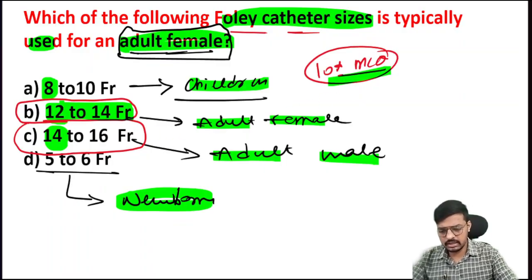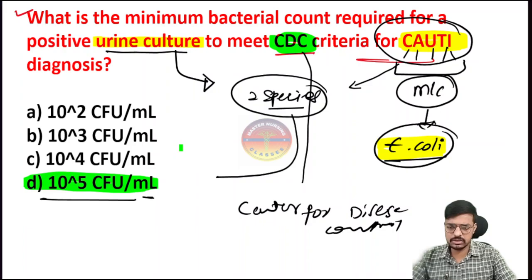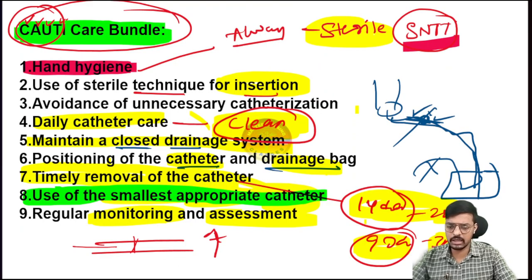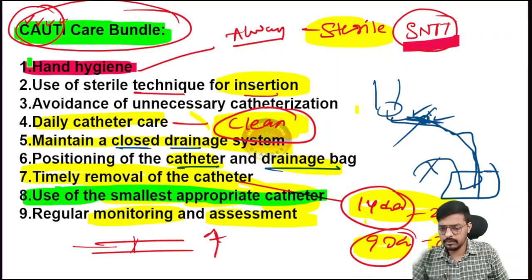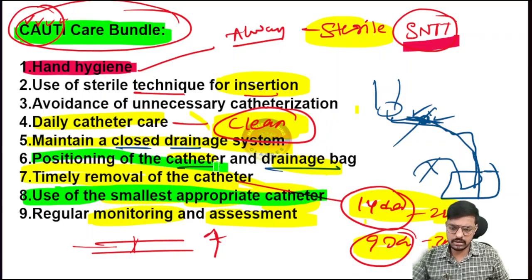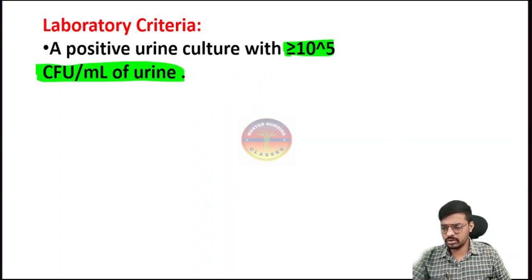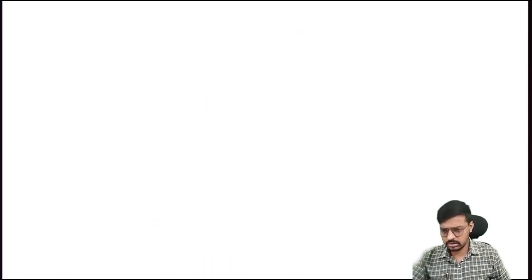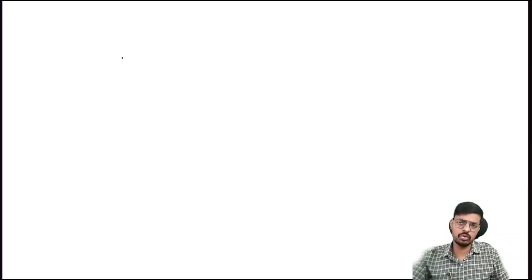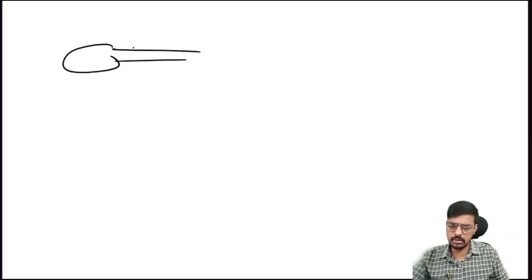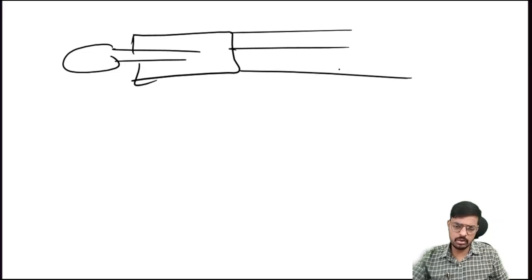Okay, and in yesterday's class, while telling about the CDC CAUTI bundle care, I told one word: the position of the catheter and drainage bag. On this position of the catheter and drainage bag, a clinical scenario-based question will come. I told where we have to position the urine bag, and there was an option that we have to place it below the level of the bladder.